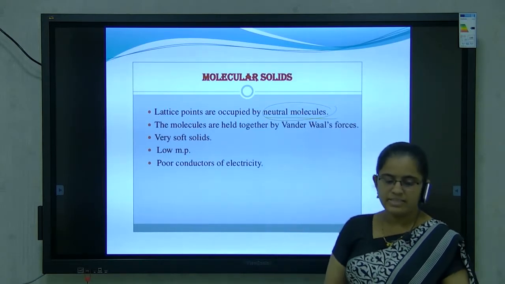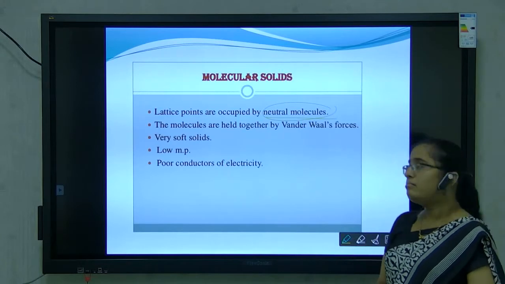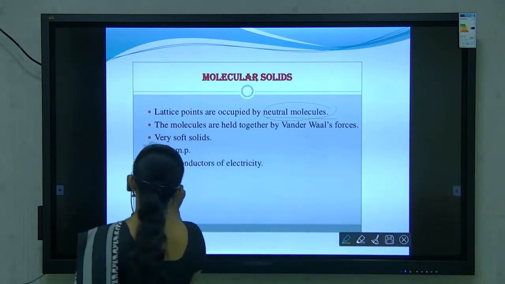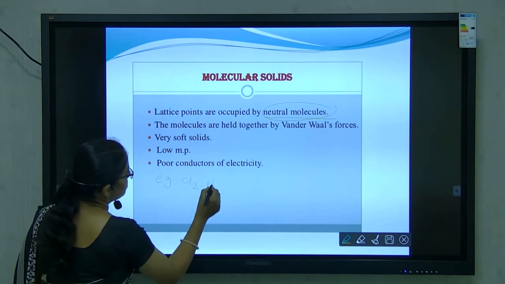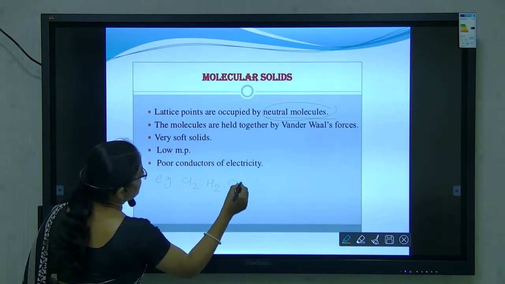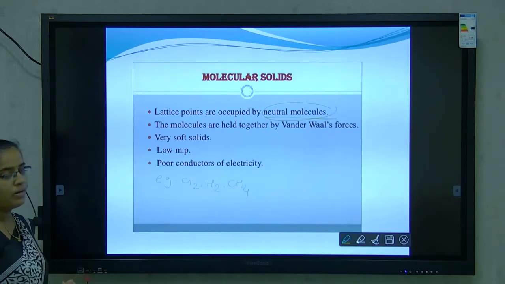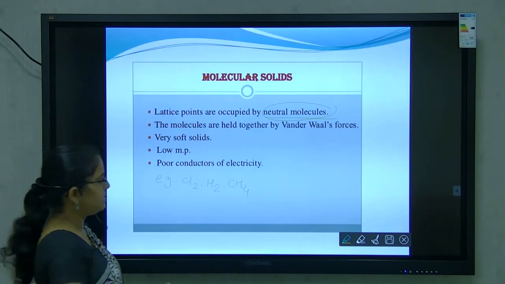Now, which are the examples of molecular solids? For example, Cl2, H2, CH4. These are the examples of molecular solids.